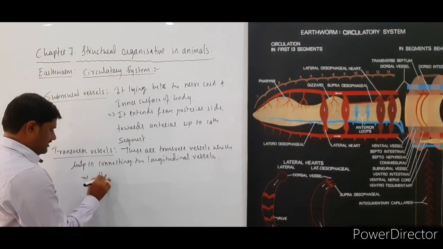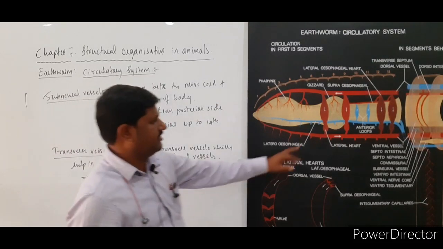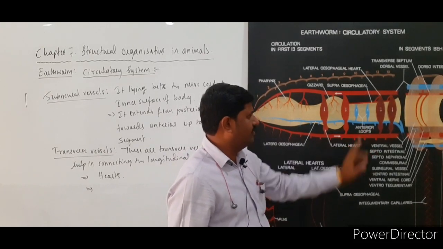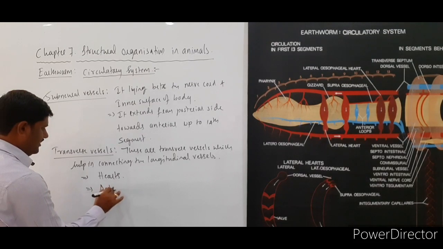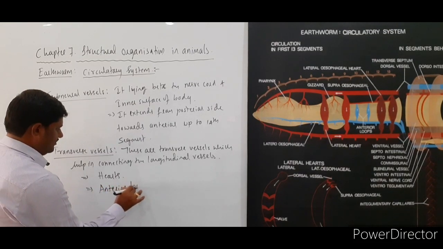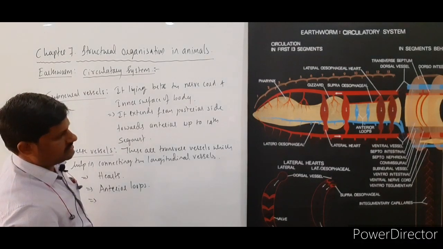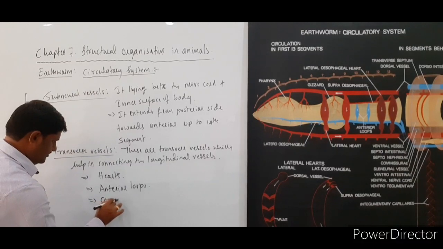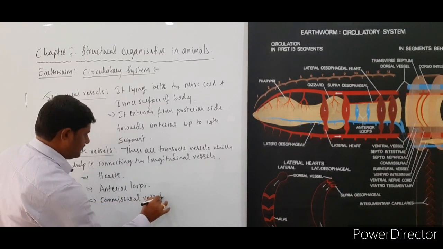The hearts, and you are observing here lateral hearts, and anterior loops are also there, and the next one is commissural vessels.